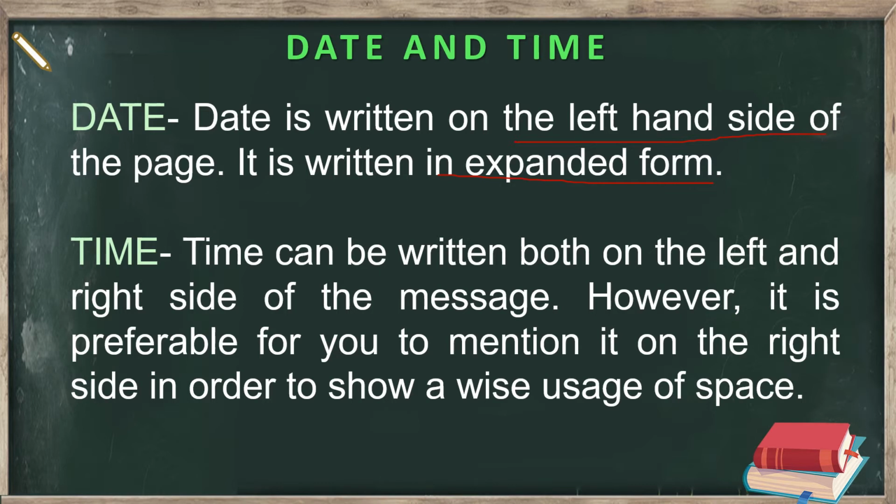Okay, then we have time. Time can be written both on the left side or the right side. It is up to you, but it is always preferable to mention it on the right side. Why? In order to show wise usage of space. Suppose you have this whole space. If you are not using anything on the right side, then it won't be good, right? It won't look good either. So you can write the time on either the left side or the right side. Clear?